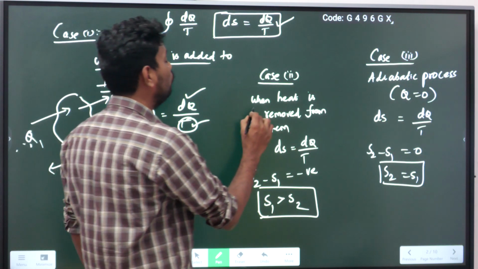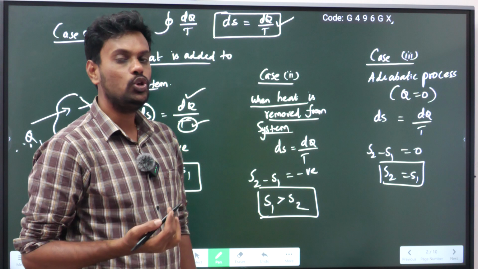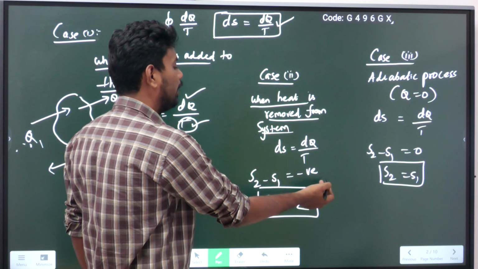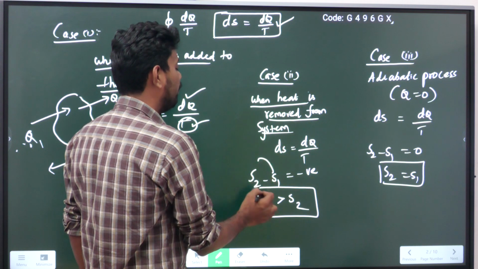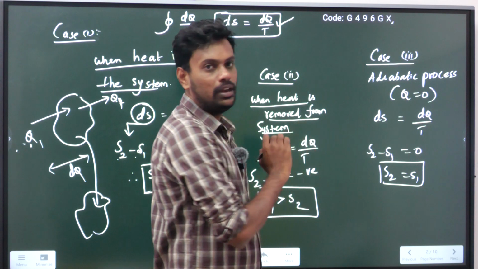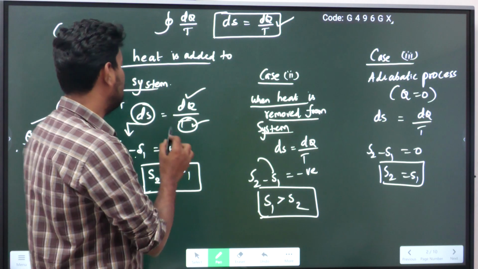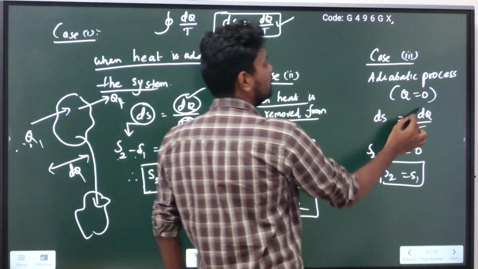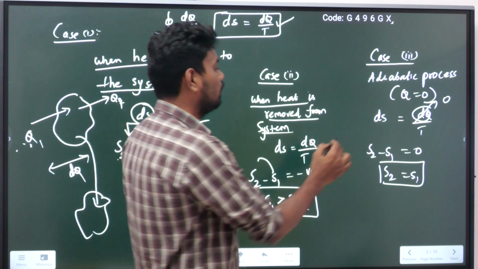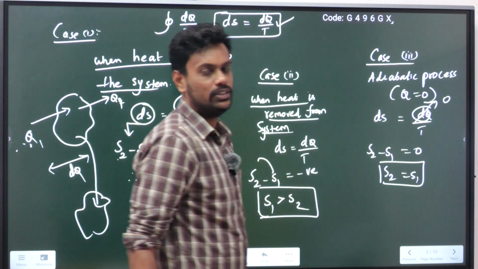Next, when you remove the heat from the system, what will happen? Then the dq by T ratio will be negative, so that S2 minus S1 will be negative, then S1 will be greater than S2. That is case 2. In case 3, that is adiabatic process, there is no heat transfer. If there is no heat transfer, then this term will be equal to 0. When dq is equal to 0, S2 minus S1 equals 0, then S2 is equal to S1.